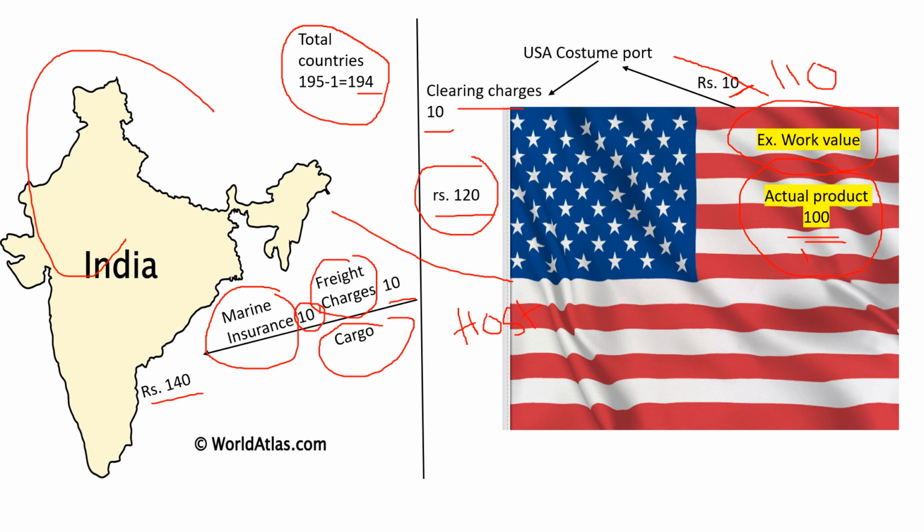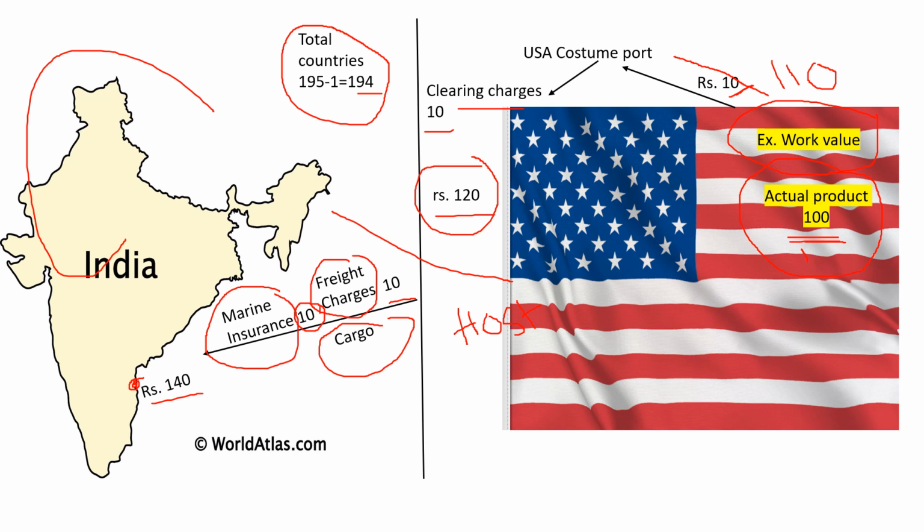And at this point the value of the product is rupees 140. The actual value is rupees 100, and from there the value became 140 when it reached the Indian custom port.